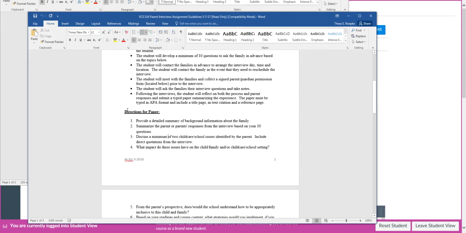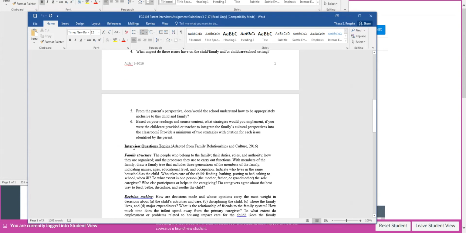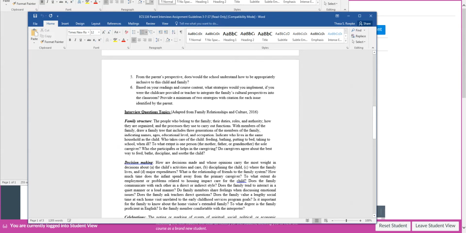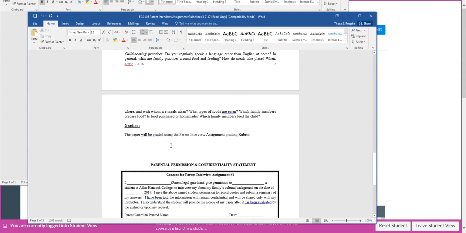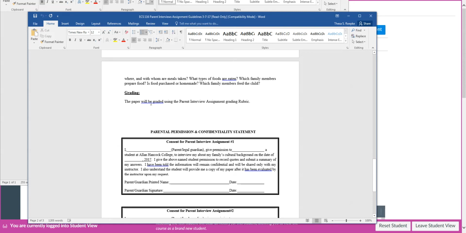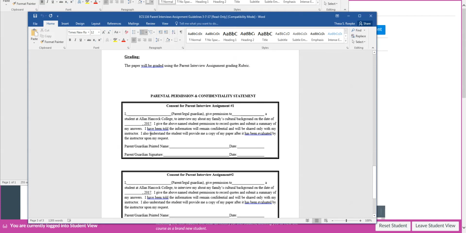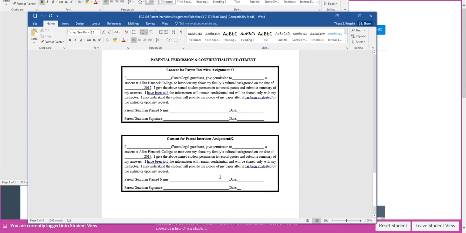So looking forward, note that I give you directions here on the paper itself. I also give you directions on the interview. You can see those are the different topics. And then I give you the grading. Here is the actual parent permission. So I want to address that next.